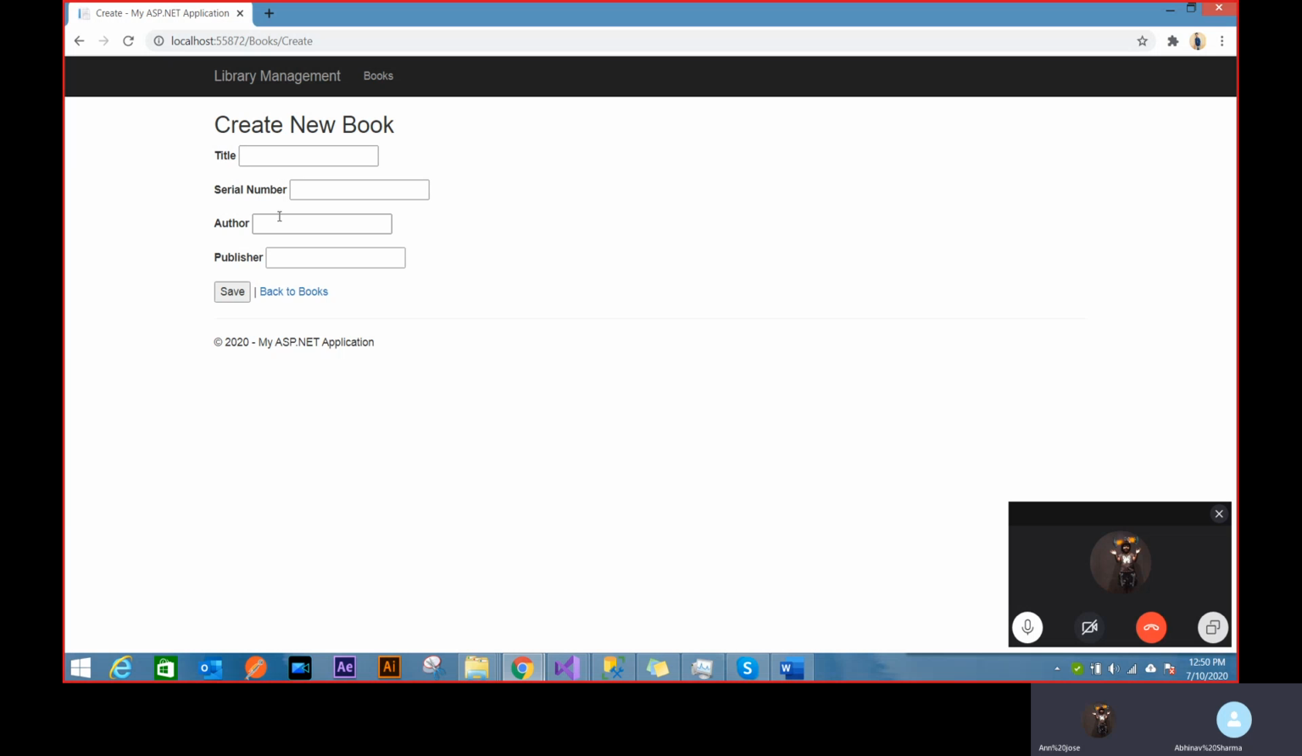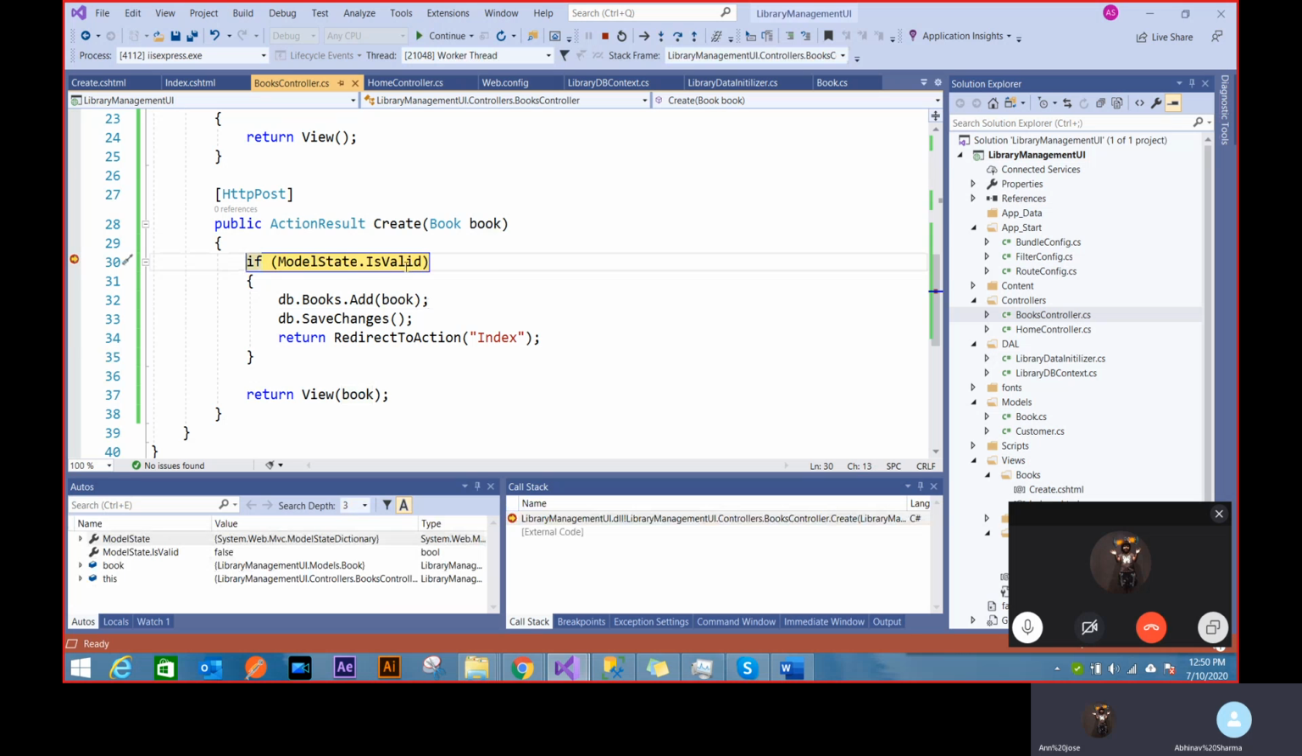So let's just miss out the title. Let's add some serial number, some author, some publisher. Save button. So now in model state, you see it's not valid because this book's title is null and it is a required field. And the model knows that's a required field, so it will never make the state valid. So in that case, this line will never break. Otherwise, if I had passed it, then Entity Framework would have broken, saying that you are passing a null value to a not null column. But now it's not breaking because I'm handling it well.